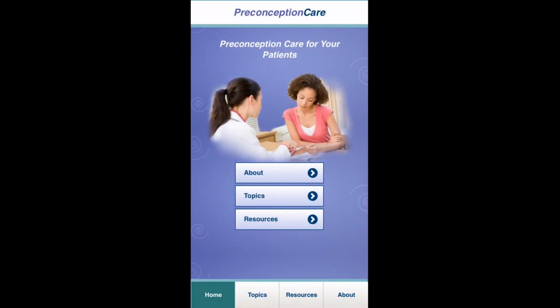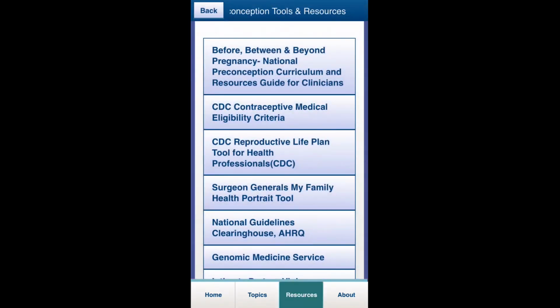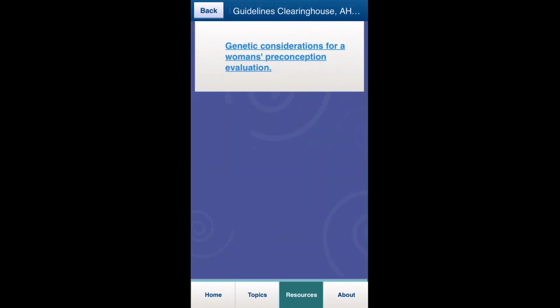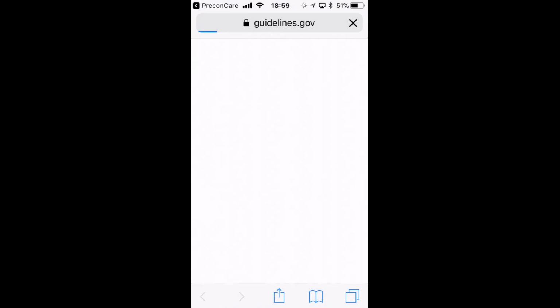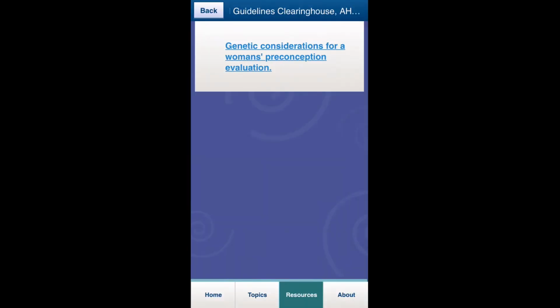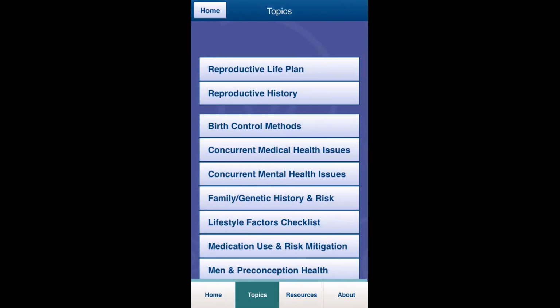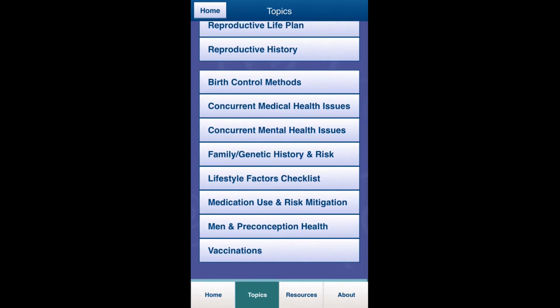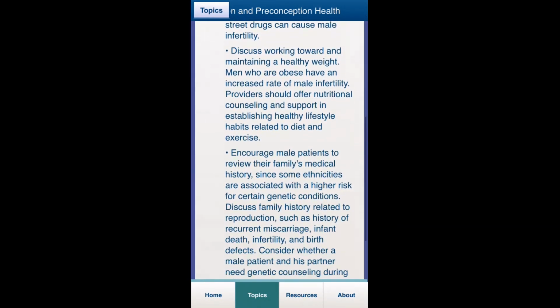As I mentioned before, we had previously reviewed an app from the VA called Preconception Care. This app did contain quite a bit more resources built within the app, or at least hyperlinked to them. You can see here how you have to continue out. However, this app doesn't really walk you through the concepts quite as well, I think, as Steinberg's app does, which is why I still give a nod to his app for just the simplicity of it, where this app may be a bit overwhelming. It does have information, though, on men in preconception health, which this other app mentions, but doesn't really walk you through like the VA app does.